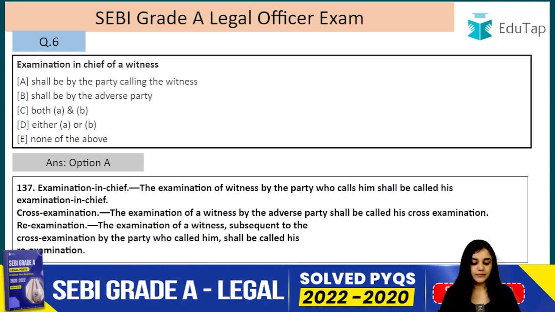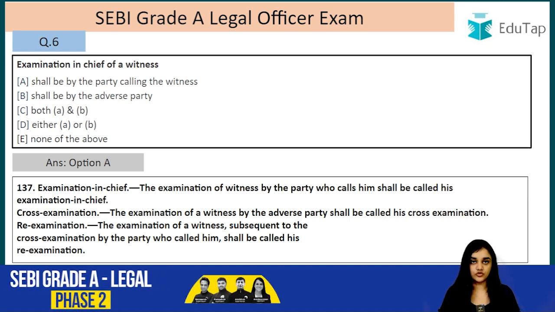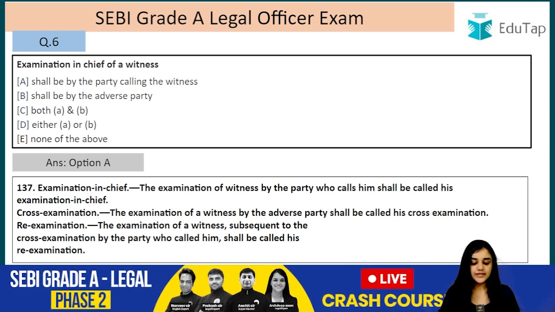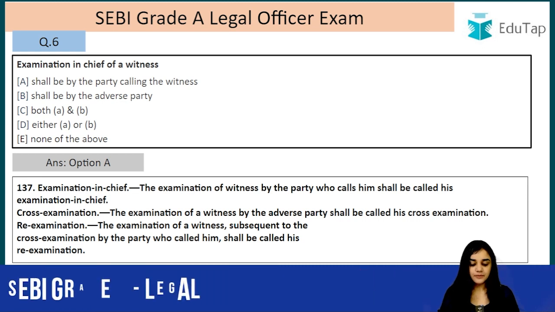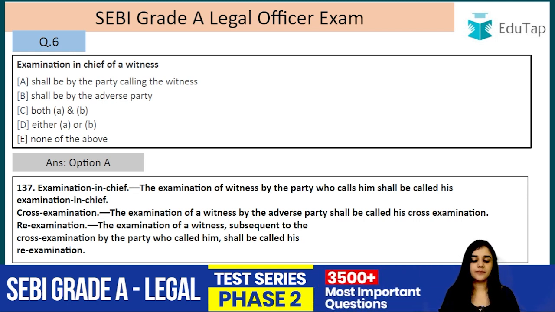Examination in chief. The examination of a witness by the party who calls him shall be called examination in chief. Cross-examination. The examination of a witness by the adverse party shall be called cross-examination, and re-examination, the examination of a witness subsequent to the cross-examination, this is after cross-examination, by the party who calls him shall be called re-examination.